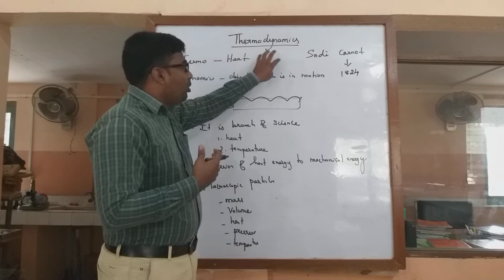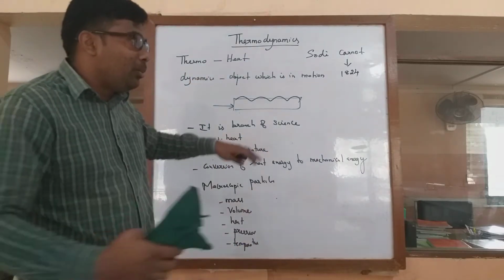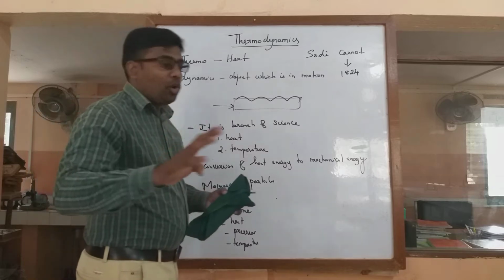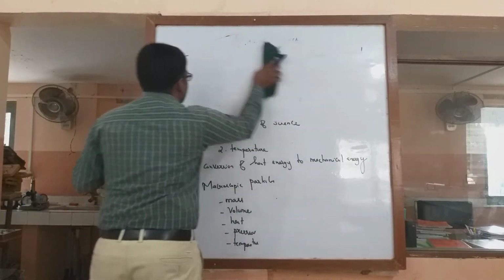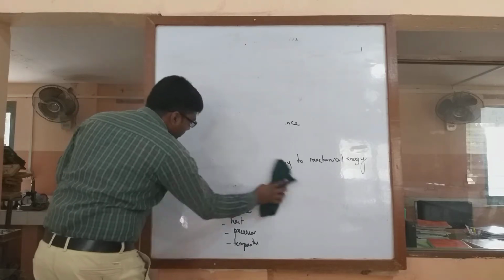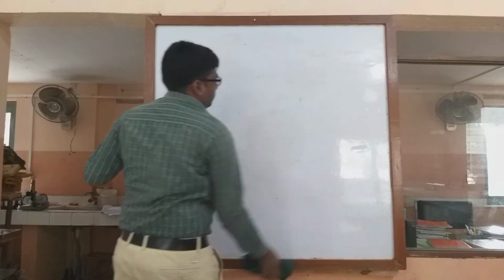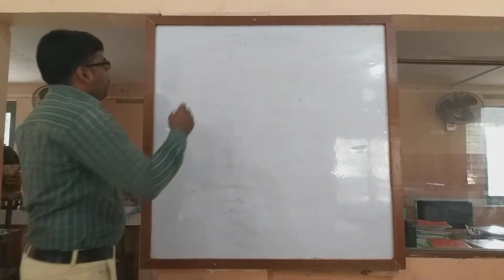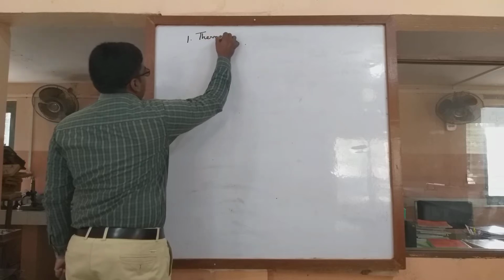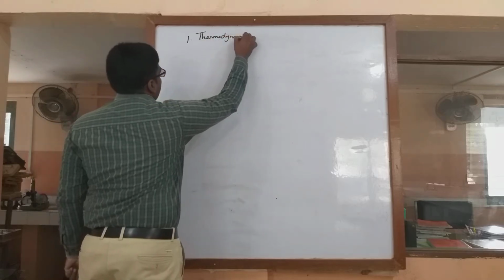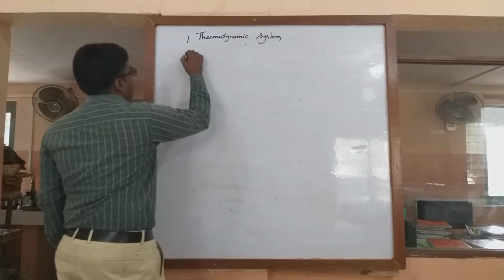So next thing is, before going into thermodynamics, we should know about the four basic things. The first one is the thermodynamic system.